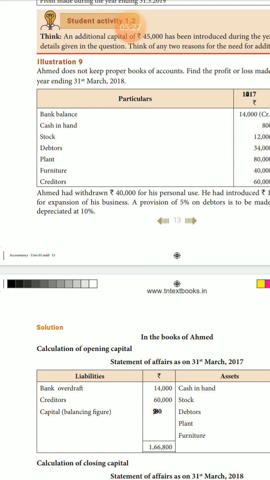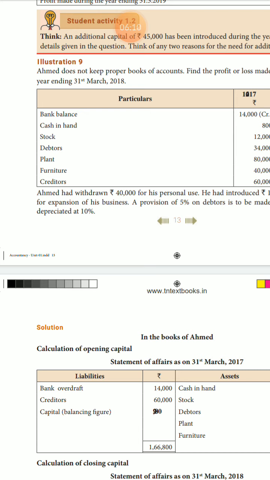Next, students, you write this entry: the highest total minus the lowest total. That answer is the balancing figure. Highest means how much? 1,66,800. This side is the lowest total: 60,000 plus 14,000 is 74,000. 1,66,800 minus 74,000, the balancing figure is 92,800. This is the opening capital.